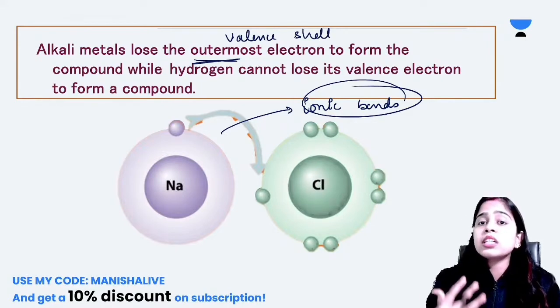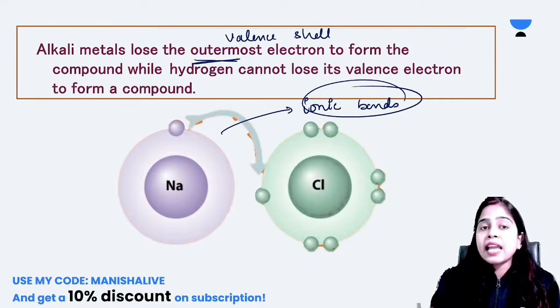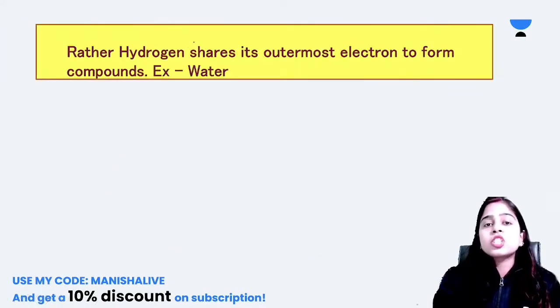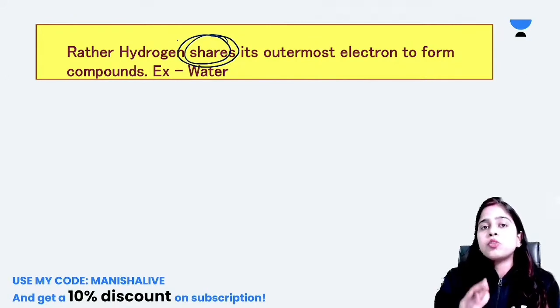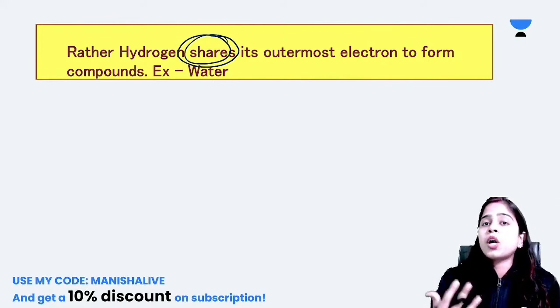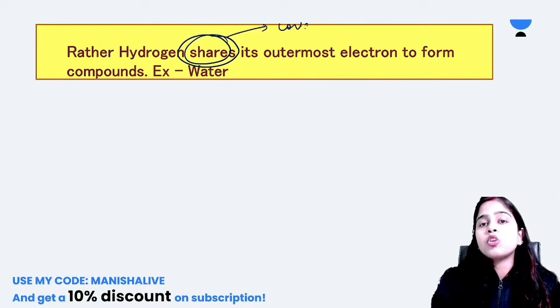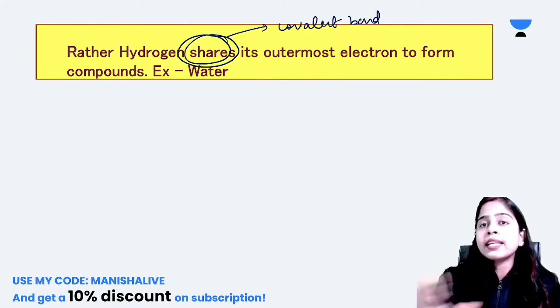But hydrogen can't do so. Hydrogen doesn't lose its valence electron to form a compound. What it does, it generally shares its outermost electron to form compounds. And when a bond is formed by sharing of electrons, that type of bond is known as a covalent bond. That means hydrogen forms covalent compounds and not ionic compounds.